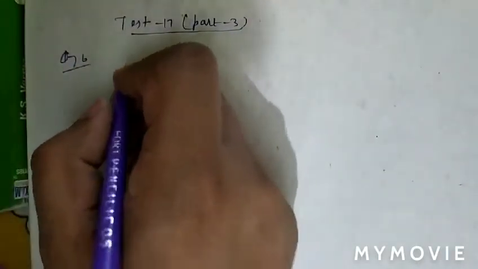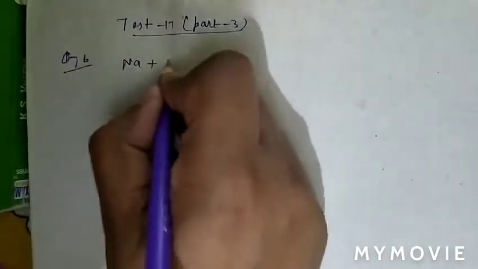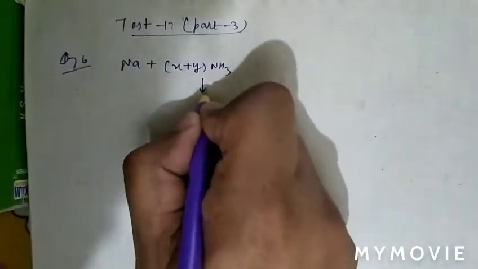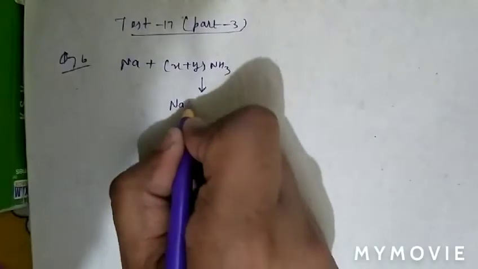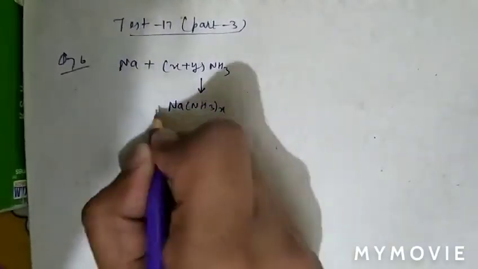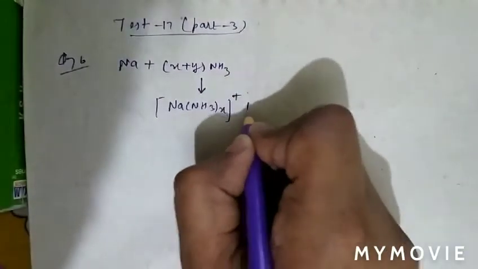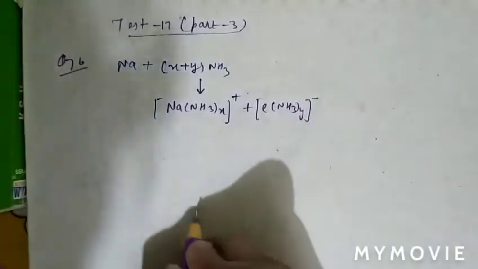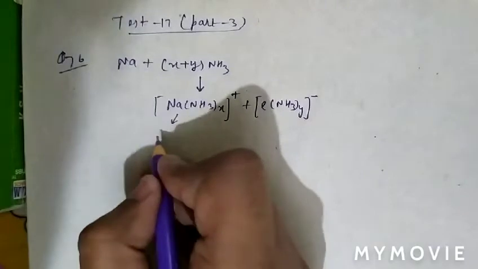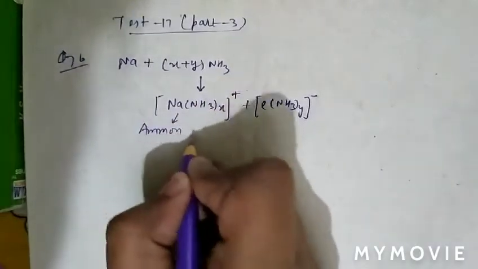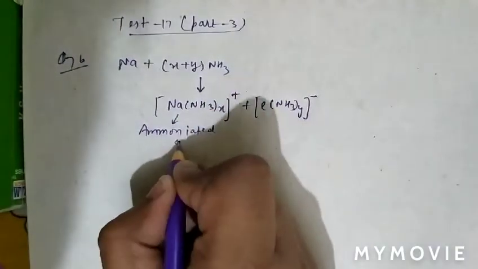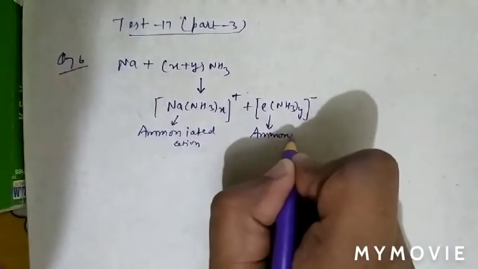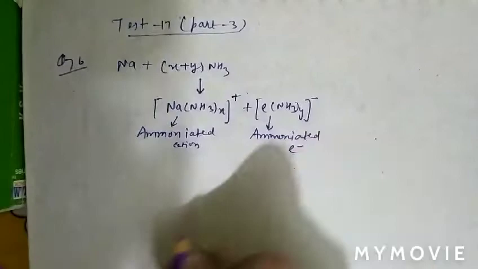When sodium metal dissolves in liquid ammonia, as we know, sodium metal dissolves in liquid ammonia, x plus 5 moles of ammonia, it gives ammoniated cation Na(NH3)x+1 plus and an electron (NH3)y minus. This is called ammoniated cation, and this is called ammoniated electron.